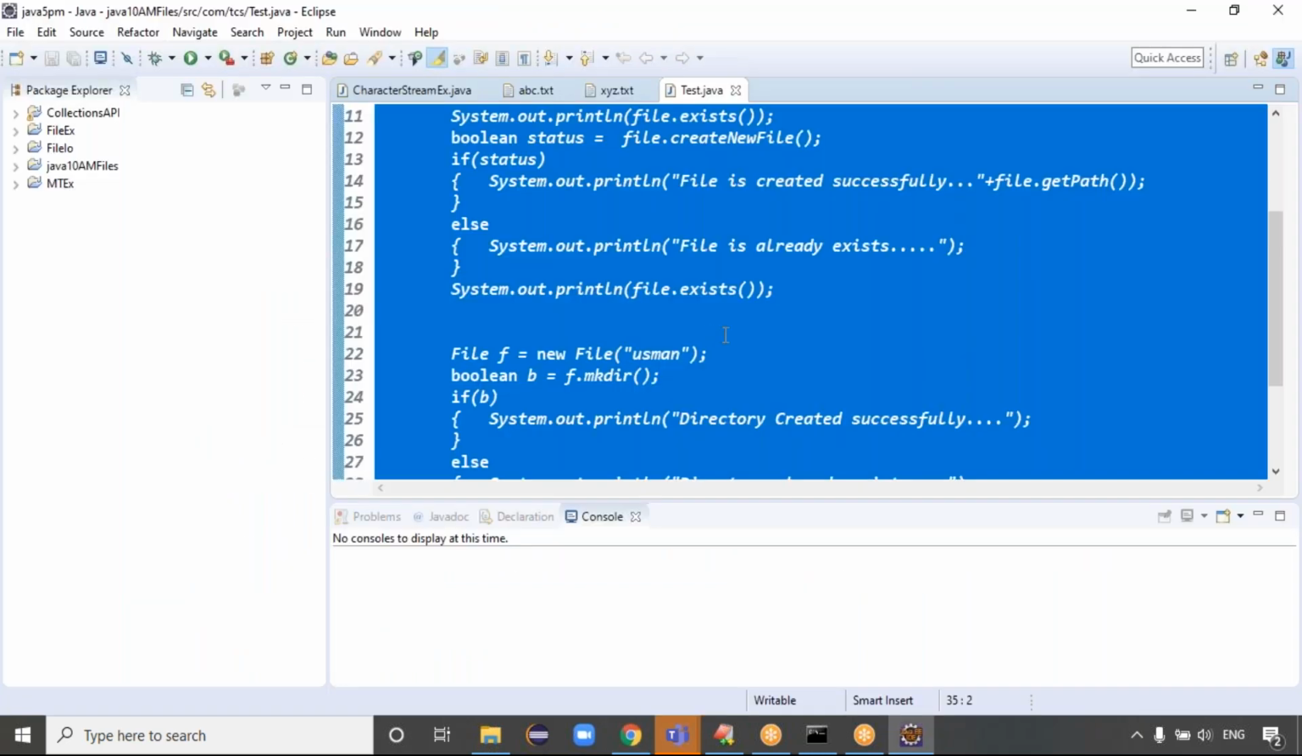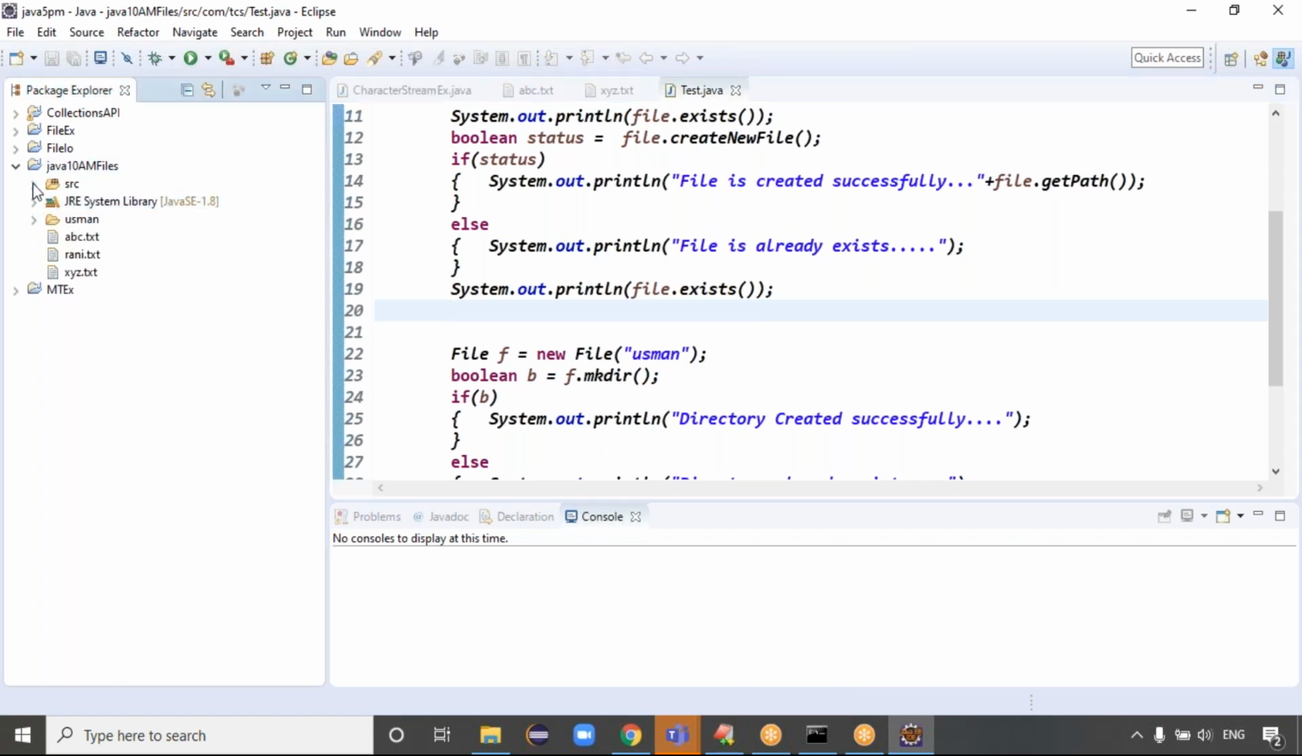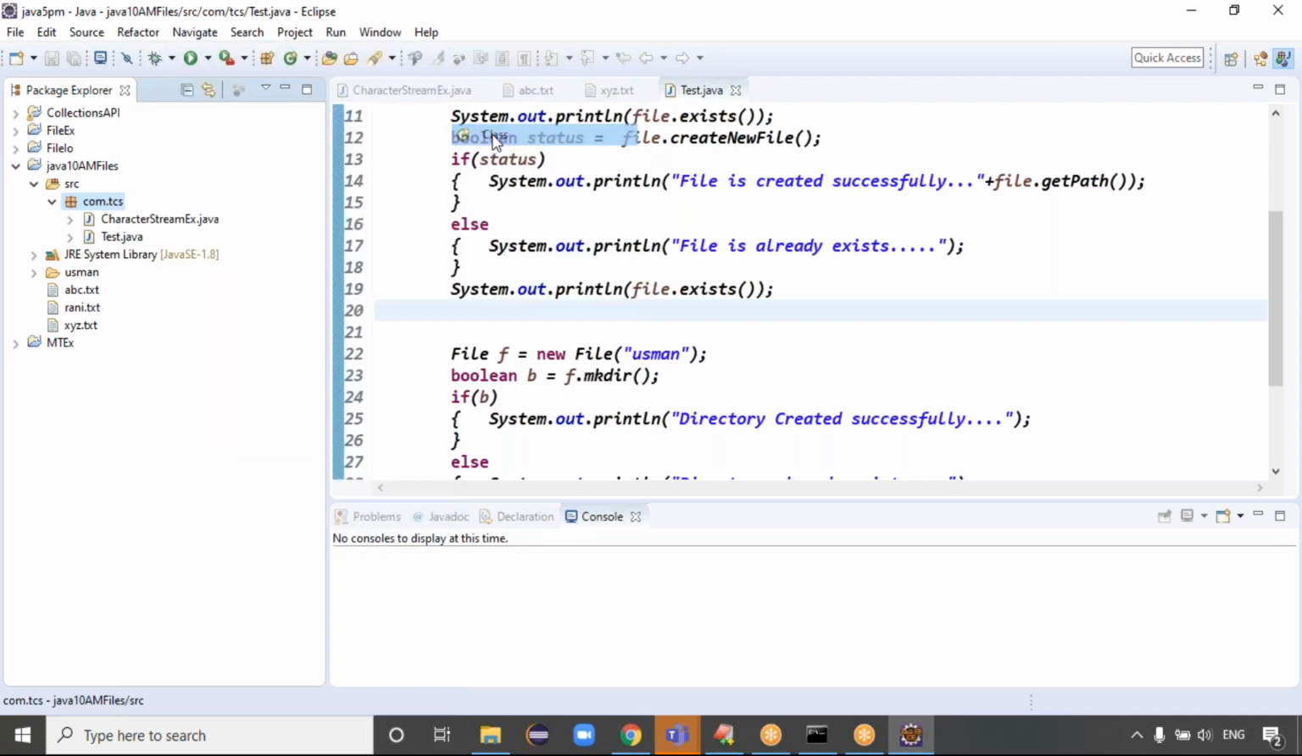File input stream, file output stream, to work with image data, right? Exactly, guys. So in the Java 10 files concepts, src file, com.tcs, right click, let me create the byte channel example to work with image data. So take the class, guys.